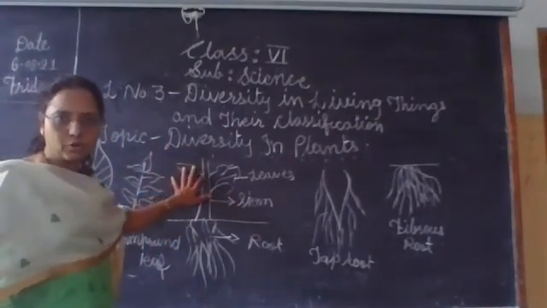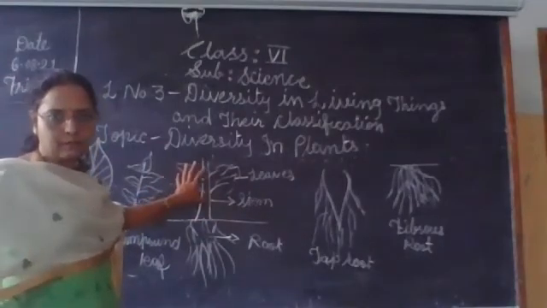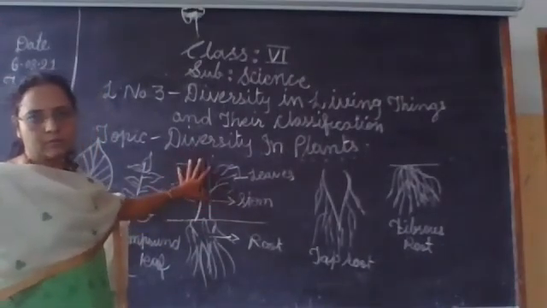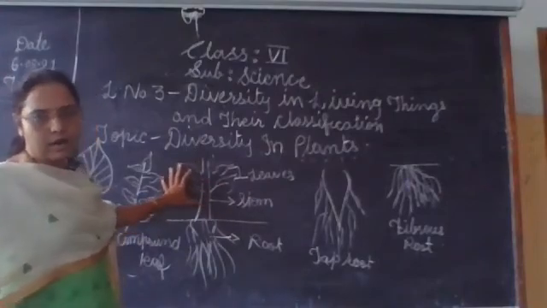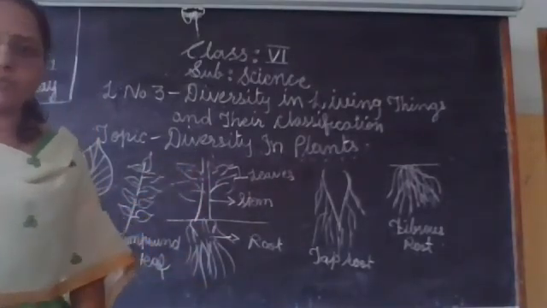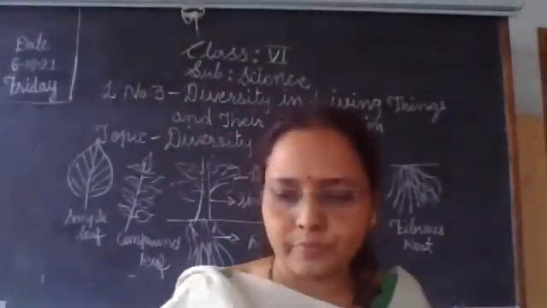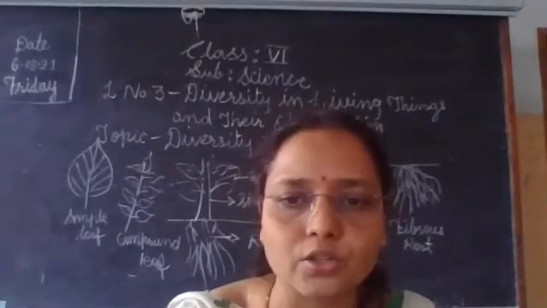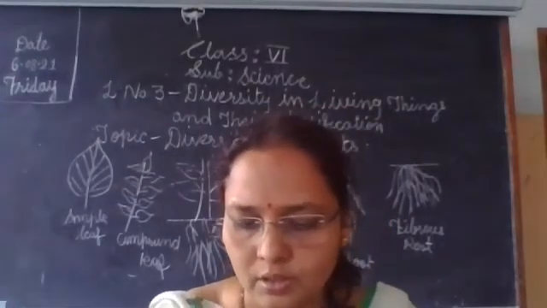Flowers are the reproductive part of the plant. After maturing, flowers get converted into fruits. Inside the fruits are seeds, and when the seeds mature we can get a new plant from that seed. So this is the main function of a plant. Okay, the structure of a plant we have learned.